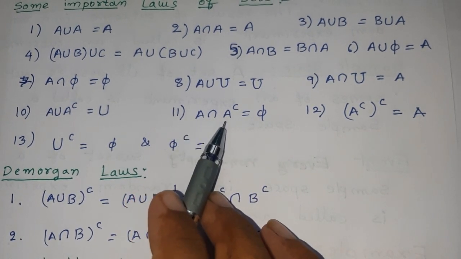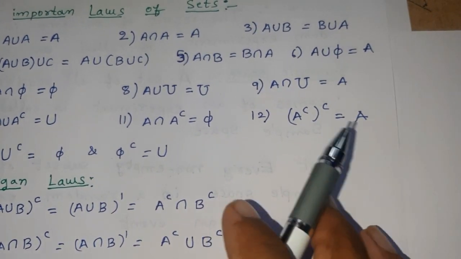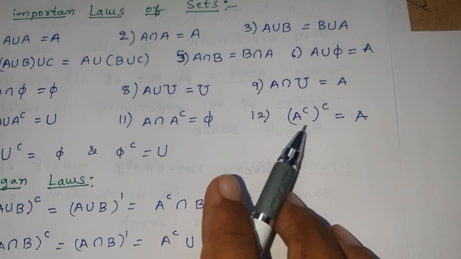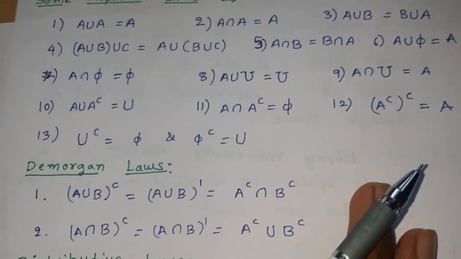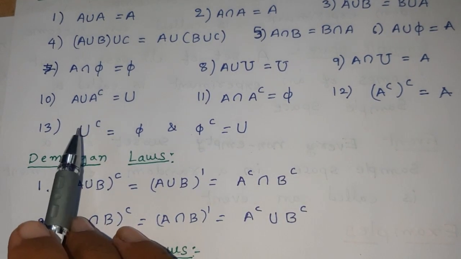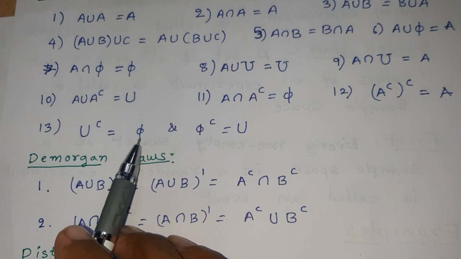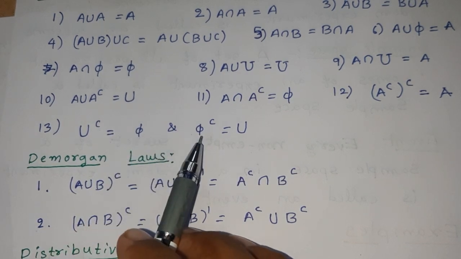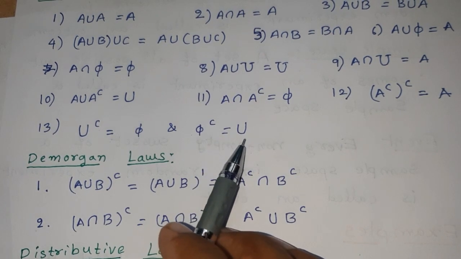A intersection A complement is equal to phi. The complement of A complement is equal to A. The complement of the universal set is the null set, that is phi. The complement of phi is the universal set.